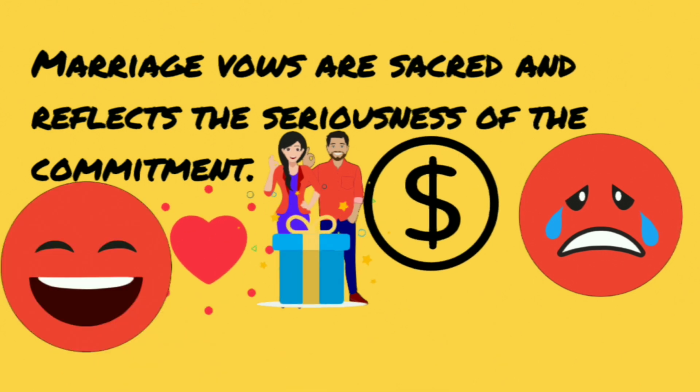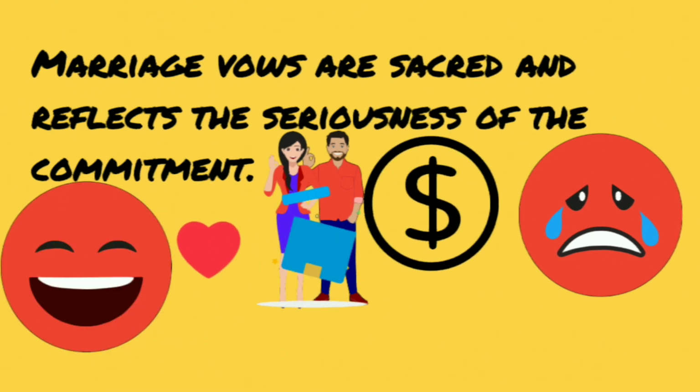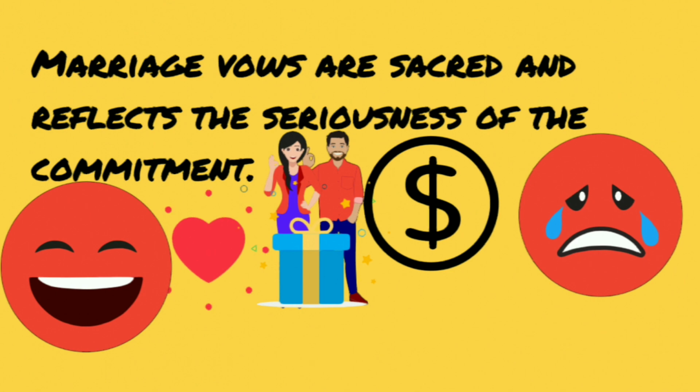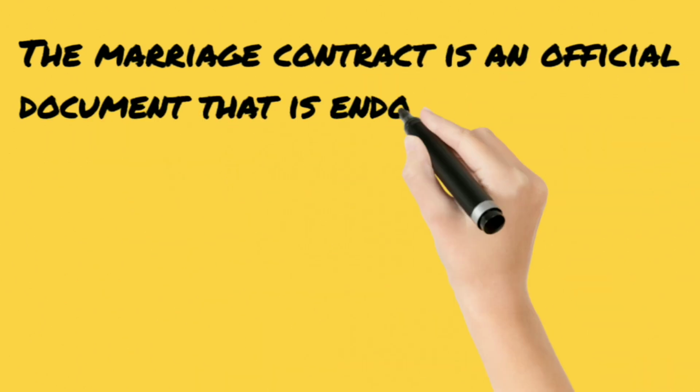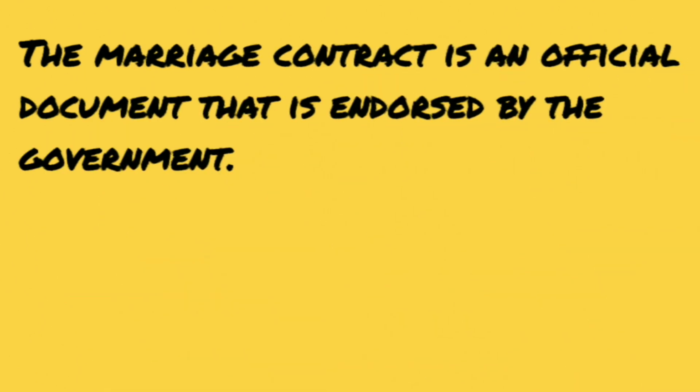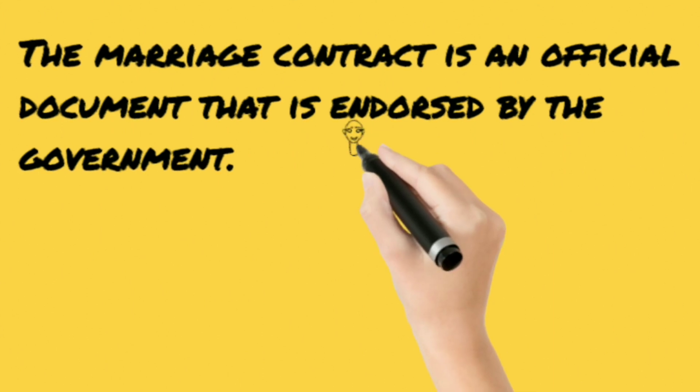So these two persons have come together and they have decided to spend the rest of their lives together, and it is recognized by the court and the state. So that is why couples normally sign that contract that we're going to spend the rest of our lives together.